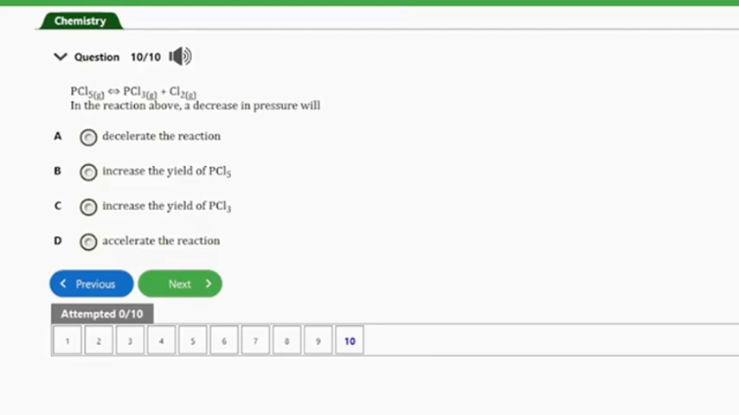So guys, we already know that a decrease in pressure will favor the side with the greater number of molecules, and an increase in pressure will favor the side with less number of gaseous molecules. So from the equation of the reaction, decreasing pressure will cause the side with the higher number of molecules, which is where you have the phosphorus trichloride, to be favored. So hence, more of the phosphorus trichloride will be formed. So that's it for that question, and that's option C.